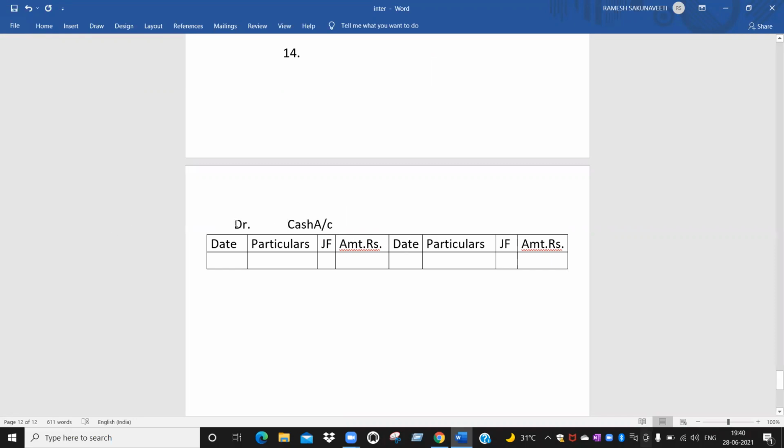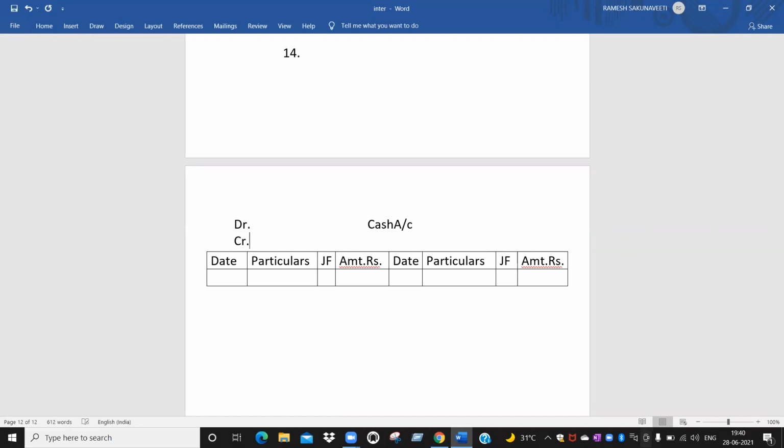DR exactly, it should come at the end. Similarly, on the right side, I told you to write CR. If you do not write it, it is a very big mistake.